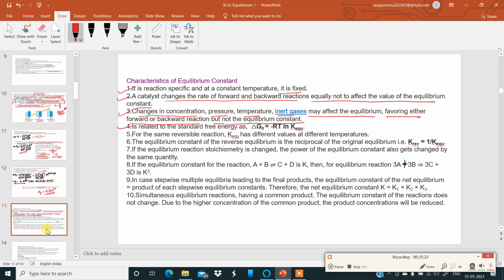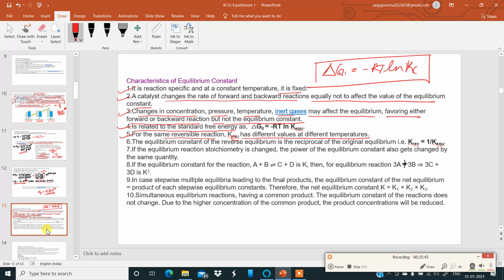Number 4: the equilibrium constant is related to free energy, delta G naught is equal to minus RT ln Kc. Remember this, a very important equation. Number 5: for the same reversible reaction, Kc has different values at different temperatures.